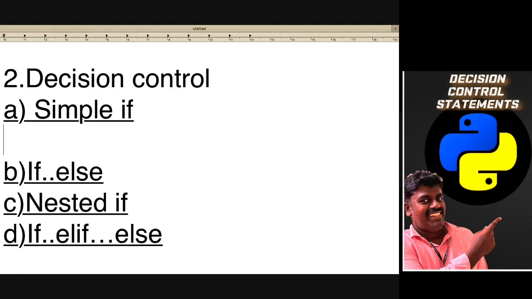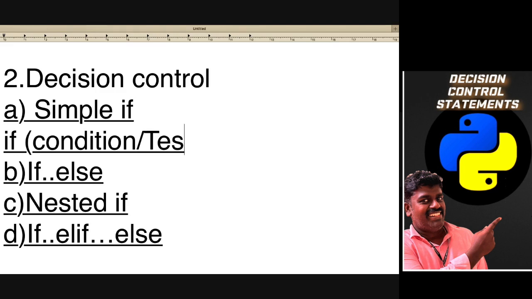For simple if, whenever we are going for if, we are going to use the keyword if. Then inside the brackets, you have to give a condition, or otherwise you can call it a test expression.